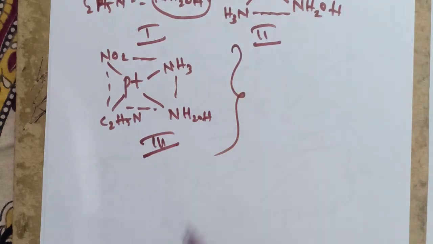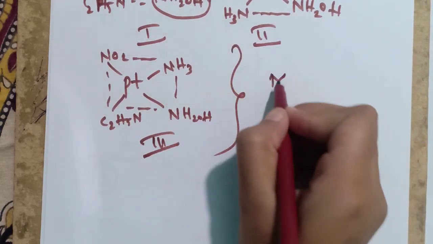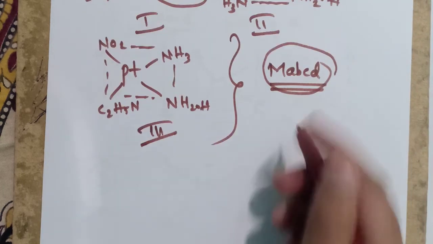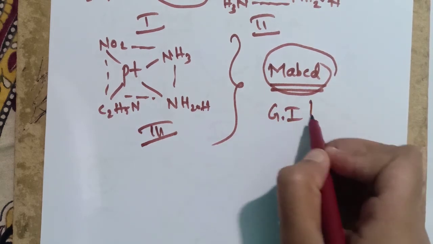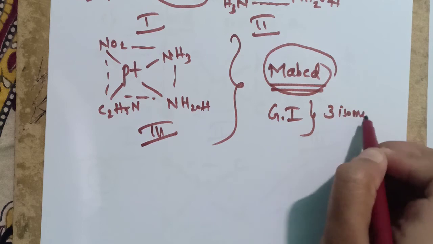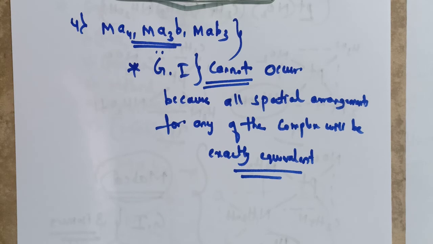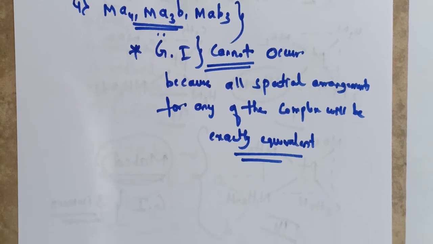These are the 3 possible isomers for the square planar complexes MABCD. These exhibit geometrical isomerism and have 3 possible isomers. For the complexes Ma4, Ma3b, Mab3, geometrical isomerism cannot occur because all the spatial arrangements will be exactly equivalent. You can try it once, you will not get any isomer. The ligands will be exactly equivalent to one another. So there is no possibility of geometrical isomers in these complexes.